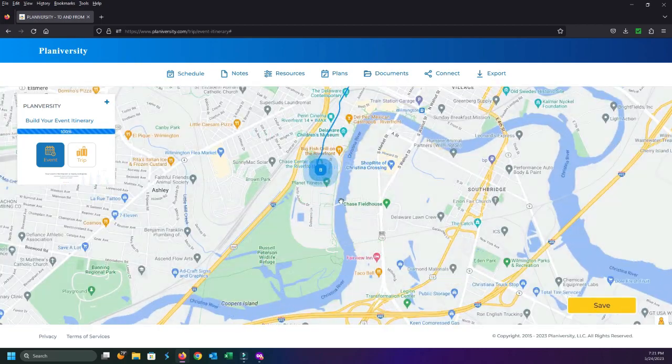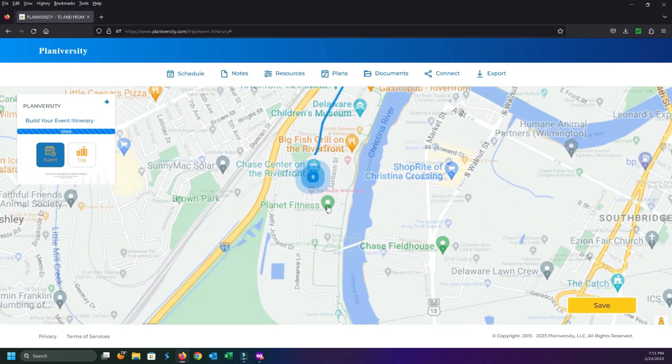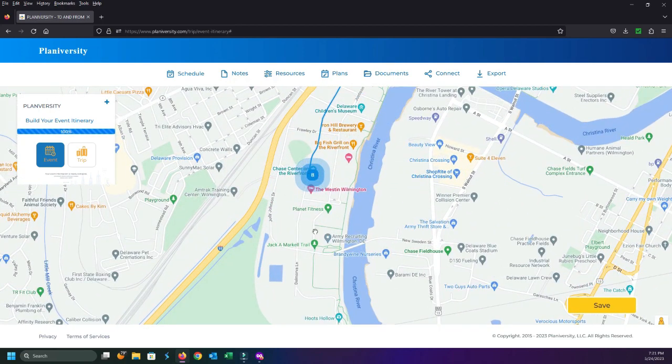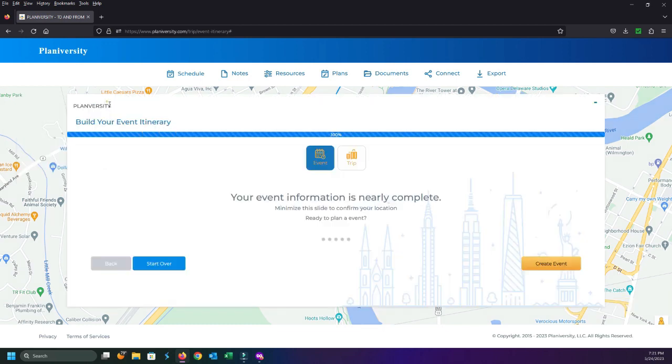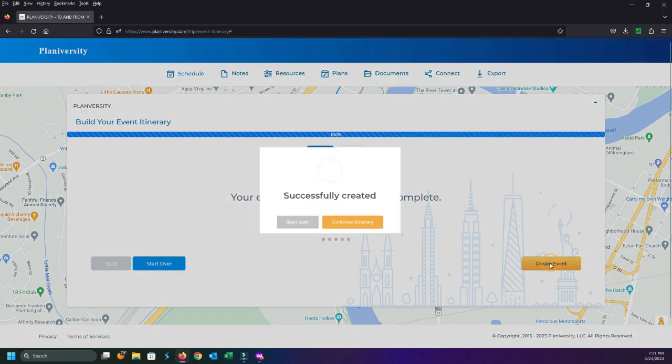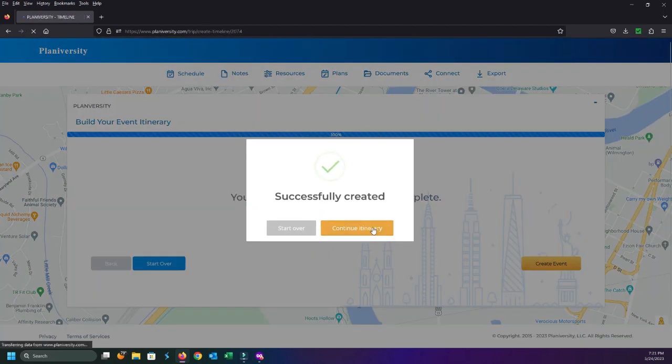Now, the Hyatt, I didn't include those in there because the Hyatt is walking distance to this area. So the Hyatt's right down here, all right? So we don't really need to add that information, but right now I'm good with what I have. I go ahead and enlarge this again, create the event, and now we are on our way.